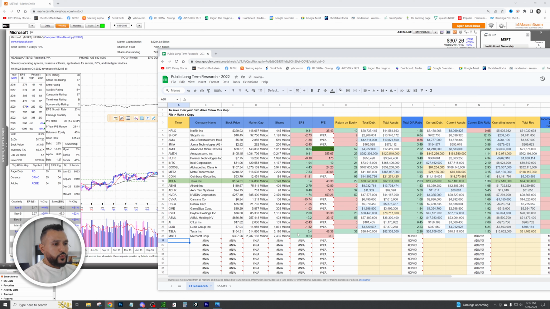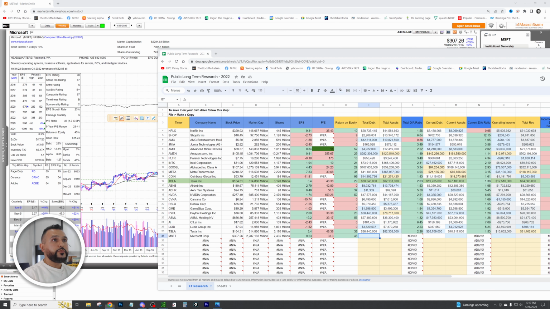All right, we can see right off the bat an EPS of 9.23. PE is in the red, but let's take a look at the return on equity. To do that, we're going to come in this box right here, and we can see return on equity a whopping 45%. So right there, out of the first three boxes, we have two green. Now let's take a look at the total debt. And how do we do that?